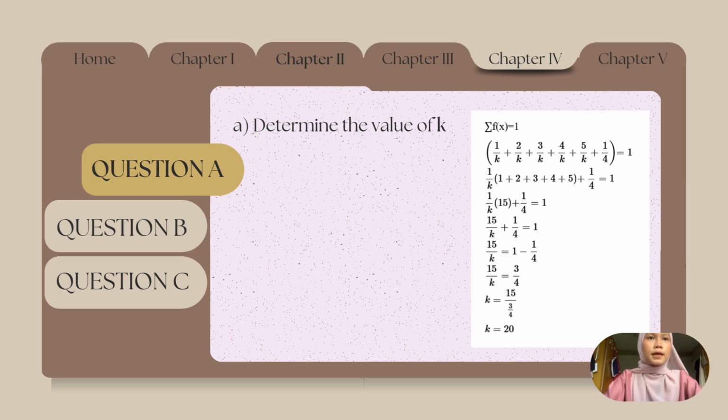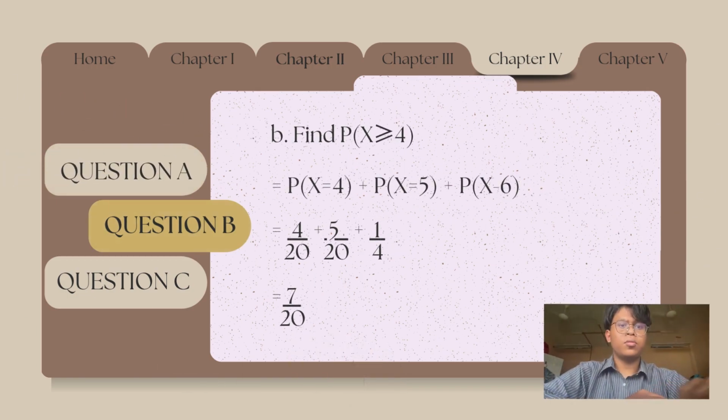So 15 over k plus 1 over 4 equal to 1. 15 over k equal to 1 minus 1 over 4, which is 3 over 4. K equal to 20.